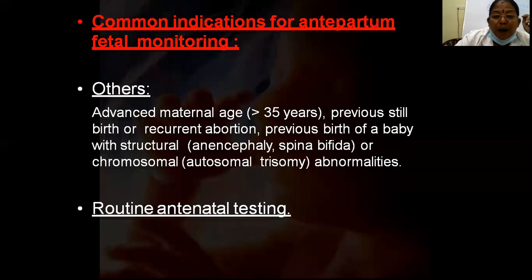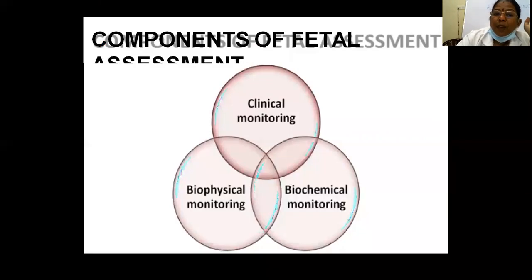It is also part of the routine: even if there are no obstetrical complications, no medical complications and no high-risk factors, as part of routine antenatal testing we will do this fetal surveillance. So what are the components of fetal assessment? How can we assess the fetus inside the womb? We can do clinical monitoring, and there are various tests available, either biochemical or biophysical. We will see them in detail.